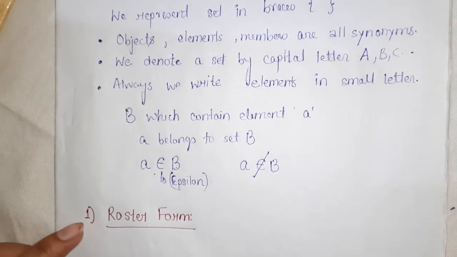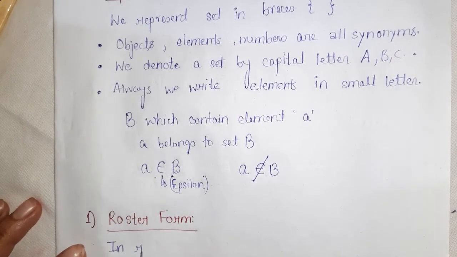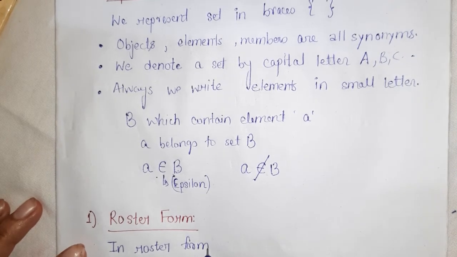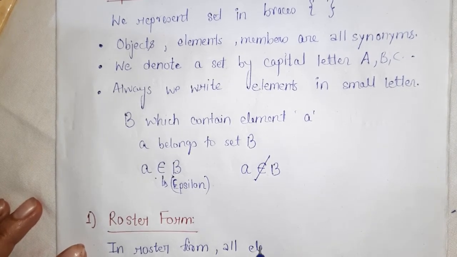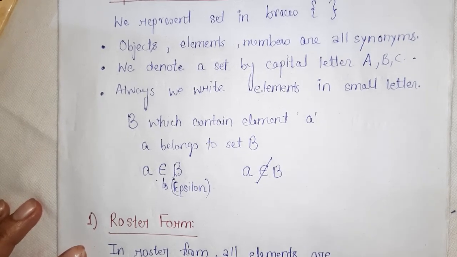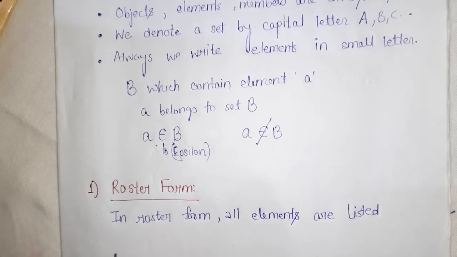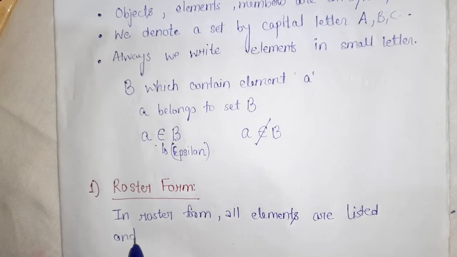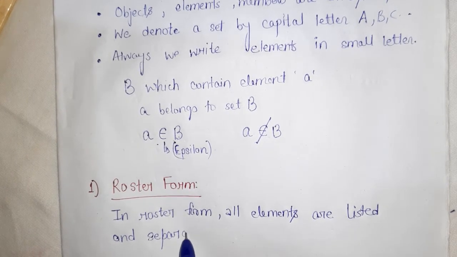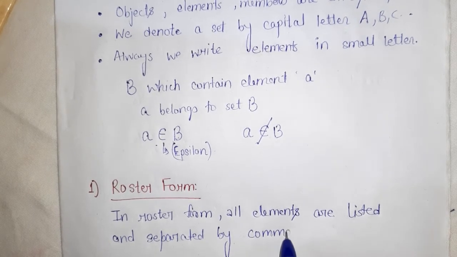Okay, so in roster form all elements are listed and separated by commas.